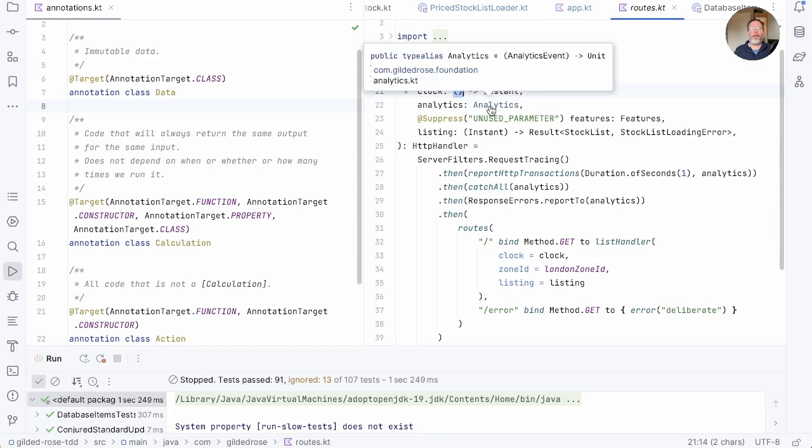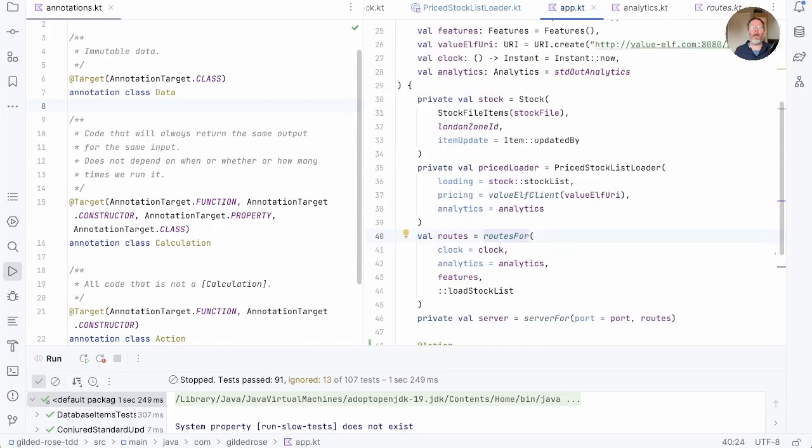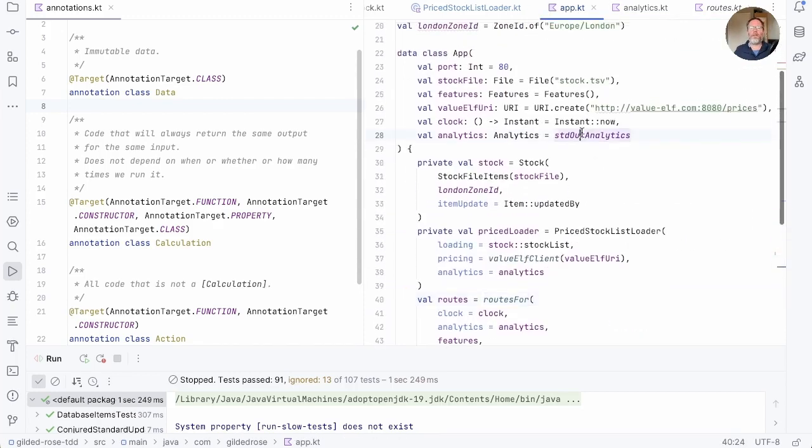While we're there, if we look at analytics, analytics is the opposite. Analytics is something that takes an analytics event and returns unit, so it consumes the thing. Now, assuming it doesn't just do this for fun, we know that a function with this signature is going to have a side effect. And if it has a side effect, then it matters when it runs. So our analytics is in fact an action. And if we go back and back again, you'll see we default here to stdout analytics, and anything that writes to standard output we know must really be an action. Something's going to appear on the console, and it matters when or whether we do that.